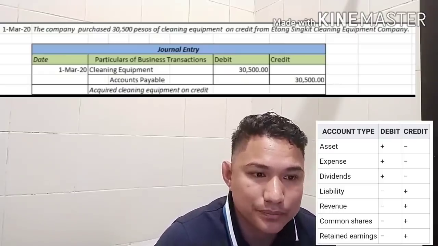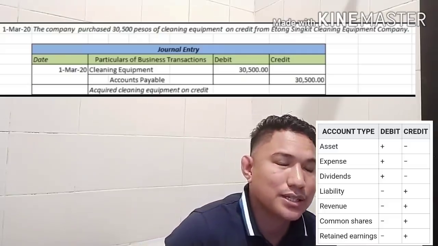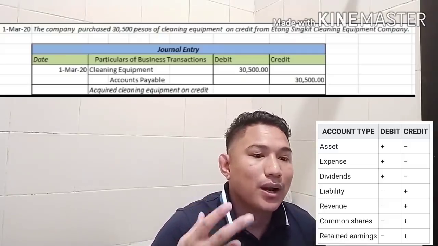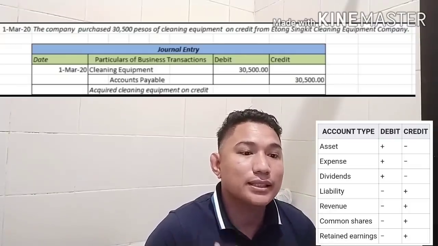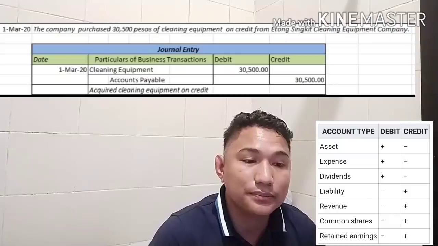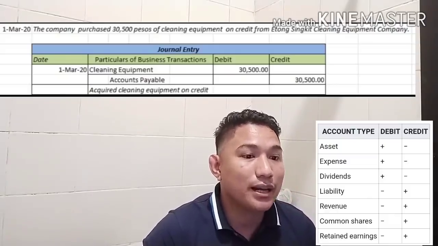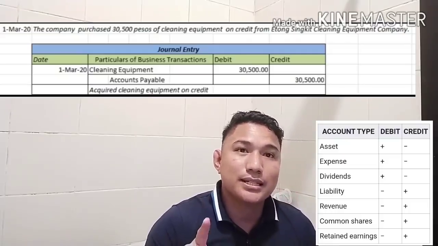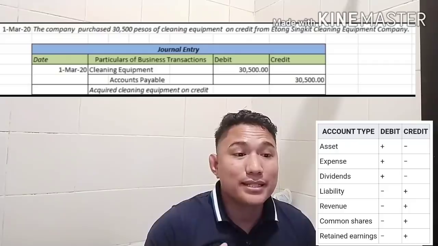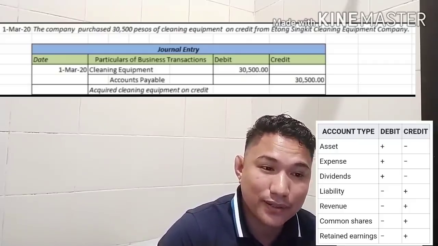Let's go back to the transaction and analyze it. You purchased cleaning equipment, 30,500 on credit. Meaning your cleaning equipment increased by 30,500. Cleaning equipment is an asset, the company's asset, so you have to put it in the debit side, 30,500.